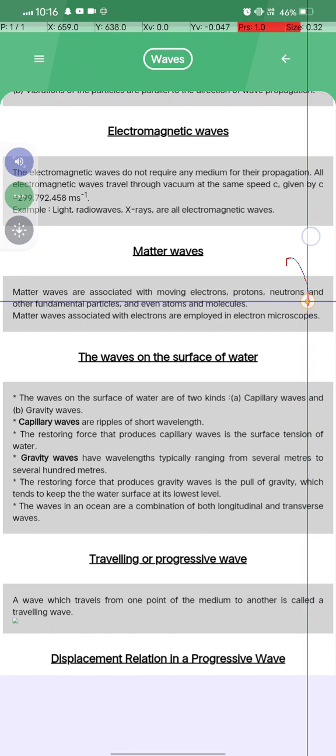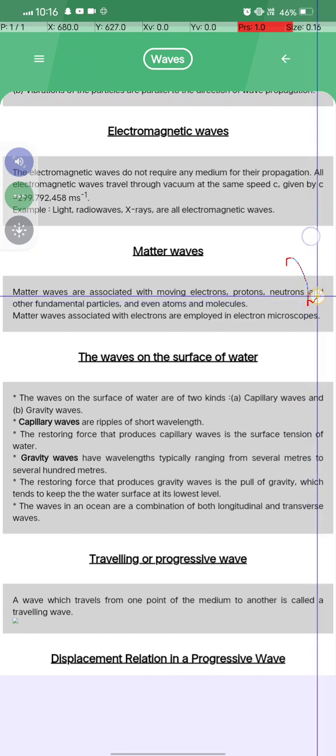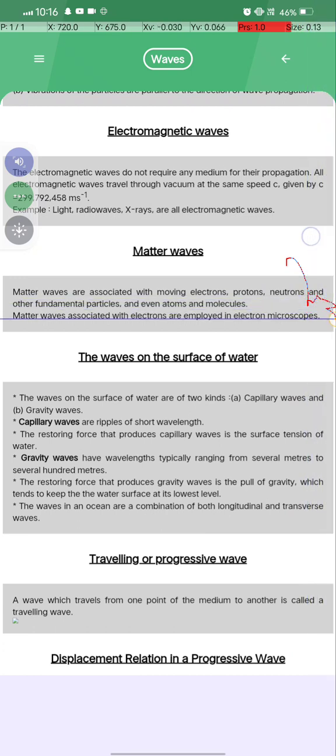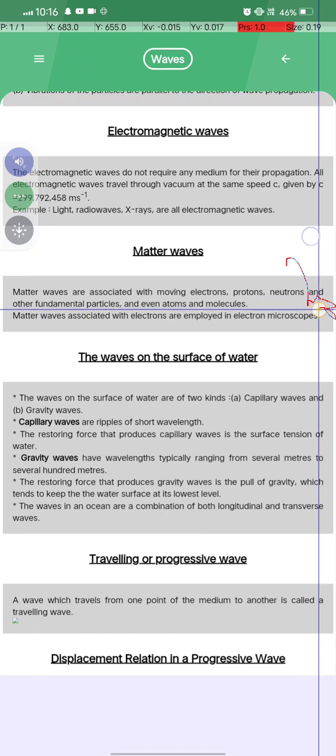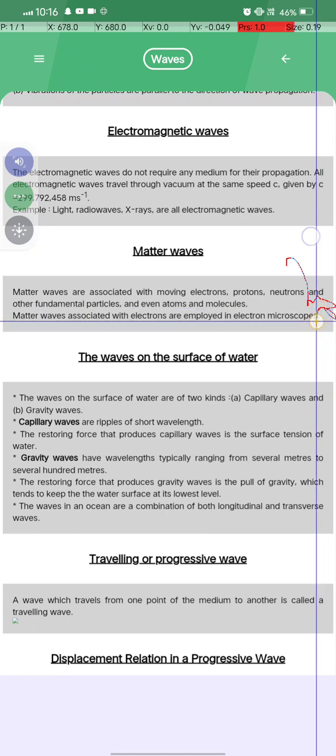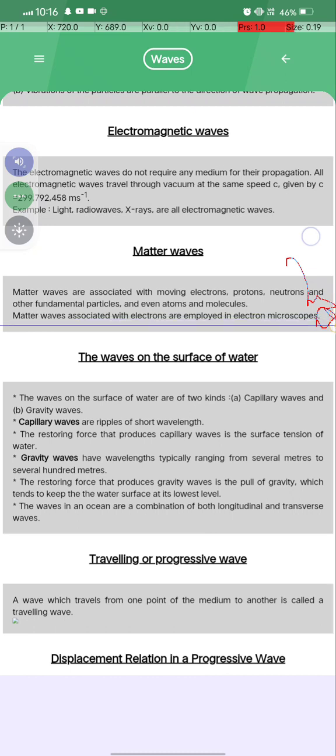Matter waves क्या होता है? Matter waves are associated with moving electrons, protons, neutrons and other fundamental particles, and even atoms and molecules. Matter waves associated with the electron are employed in the electron microscope.